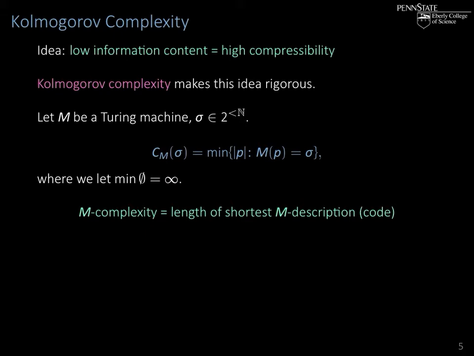So once again, the M complexity of a string is the length of the shortest M description. You can think of P as a code for sigma with respect to the decoder M. So P is the code, and M is the decoder that decodes the code P into our output sigma.